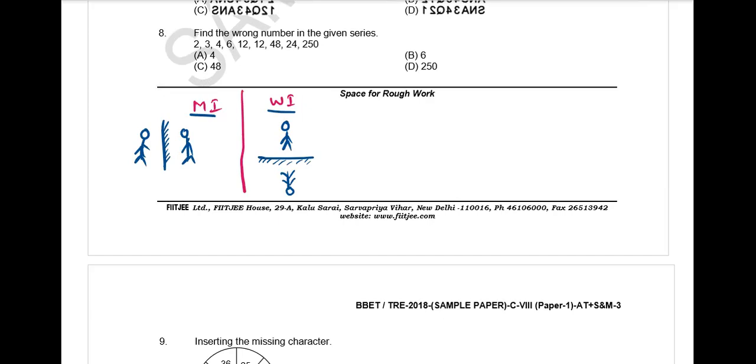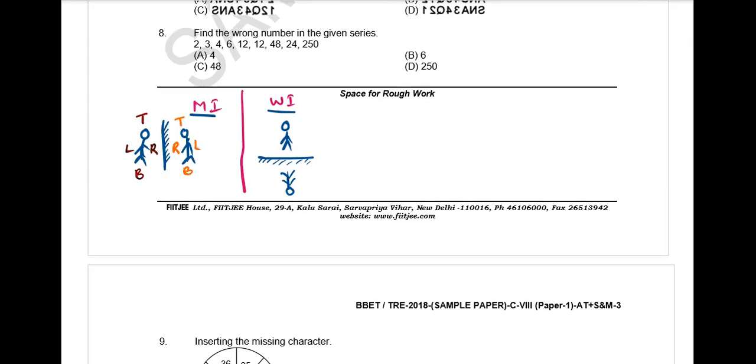Left hand side, this is the mirror image. Right hand side, this is the water image. So for this original person, this is his top side, this is his bottom side, this is his right side, and this is his left side. Now tell me, in case of mirror image, is top changed or is it remaining same? Top and bottom will remain the same, but right side will be on the left side and left side will be on the right side. So right becomes left and left becomes right.